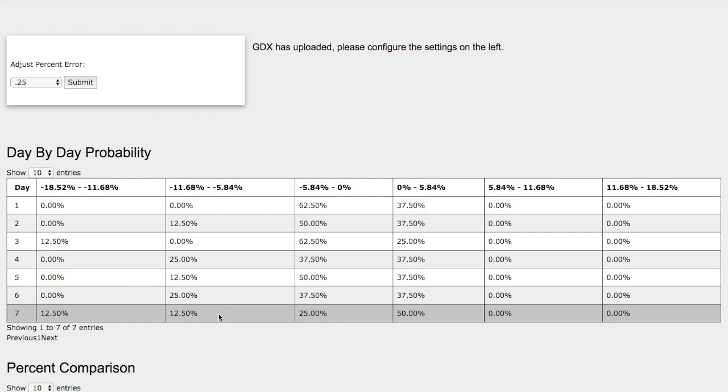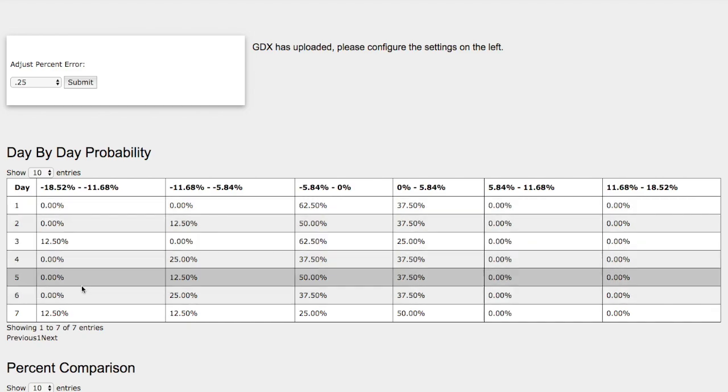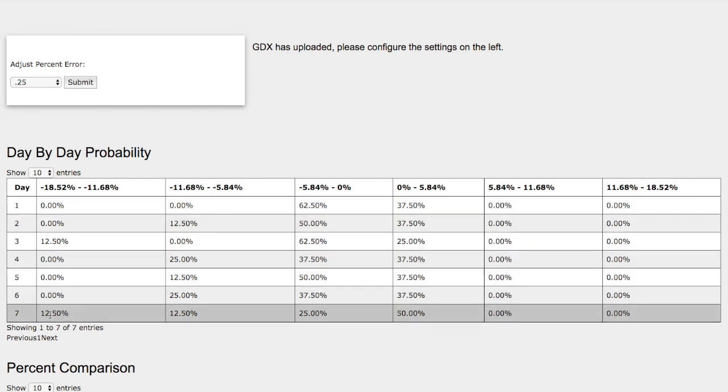And if we expand out further on the extreme cases, we have a 13% chance for gold miners to fall between negative 6% and negative 12%. And further out, we have a 12.5% chance for gold miners to fall between negative 11% to negative 19%.